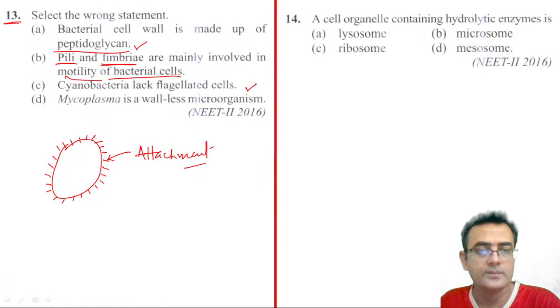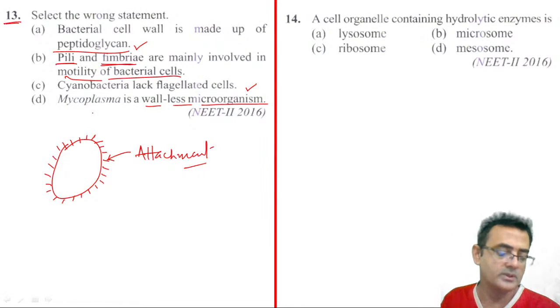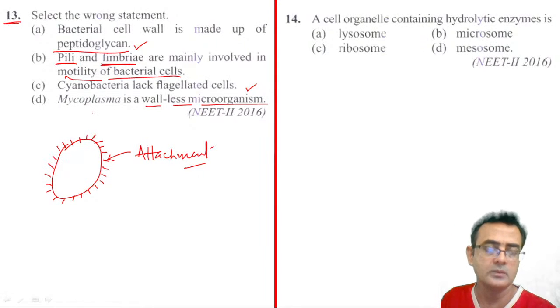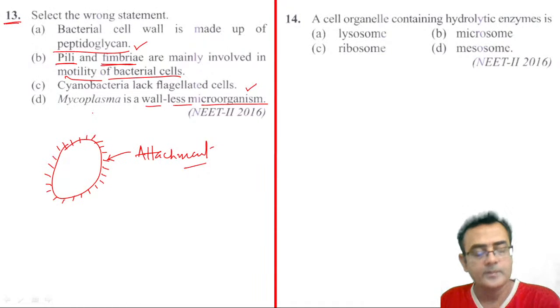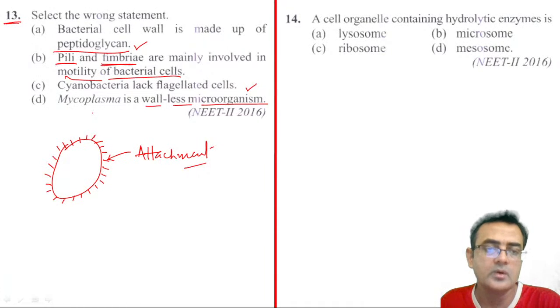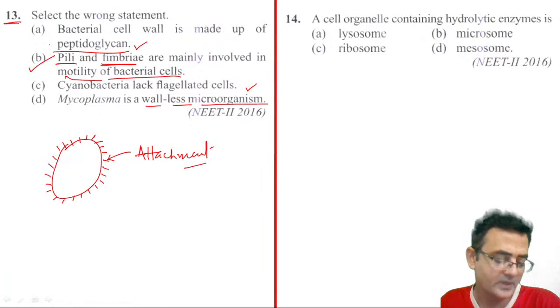No, not at all. Then mycoplasma is a wall-less microorganism. Yeah, no cell wall is there. If you remove the bacterial cell wall, the mycoplasma are the organisms which lack a cell wall, right? So this is also correct. So the correct answer here is B. Yeah, 13 B.